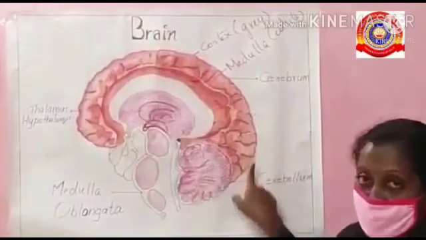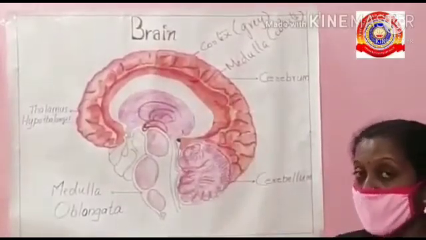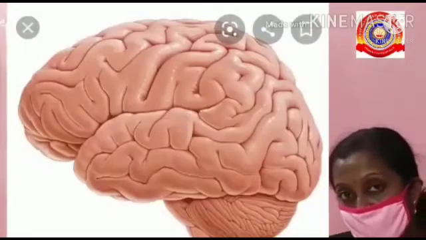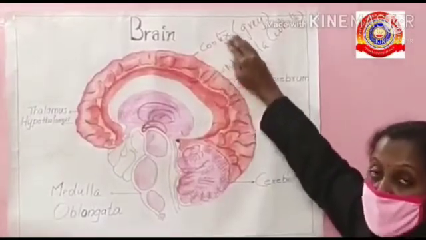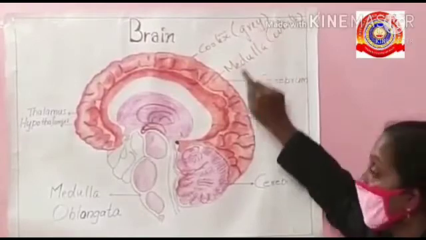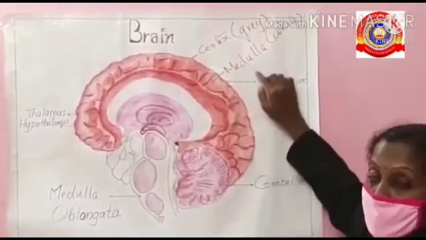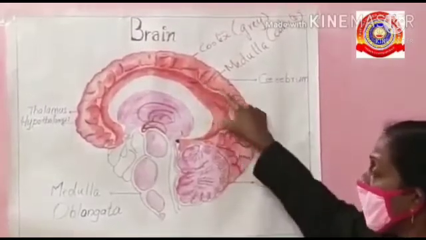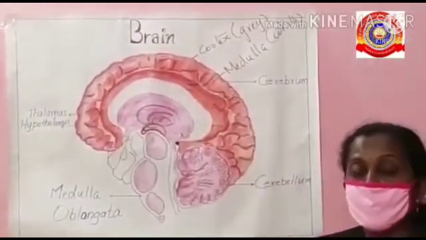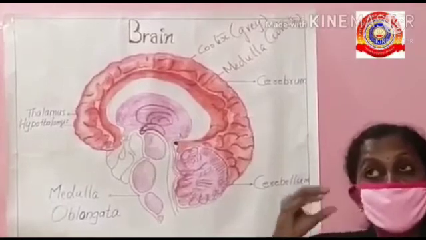The cerebrum is the largest part. The function of the cerebrum is that it is the center of thought.